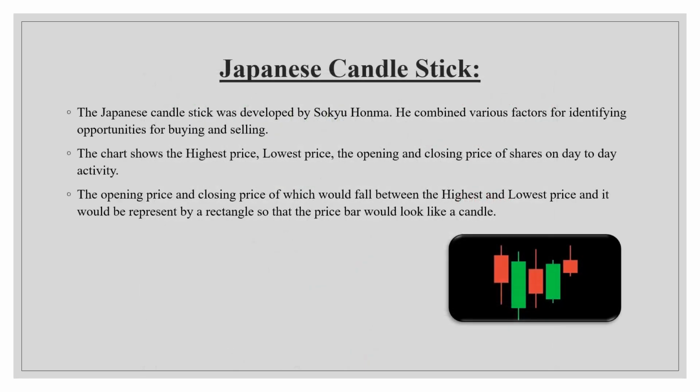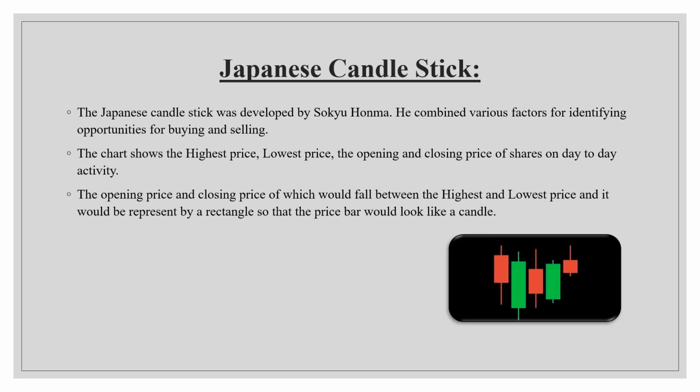Okay, now Japanese candlestick. Very important from your point of view of examination, students. Japanese candlestick was propagated by Sokyo Homa. He mainly analyzed the market, how to predict, how you can identify the bullish market or bearish market, how you can identify the prices of the shares. They are represented in a candle. That's why rectangular shapes you can see in the picture. It is presented in the rectangular way.